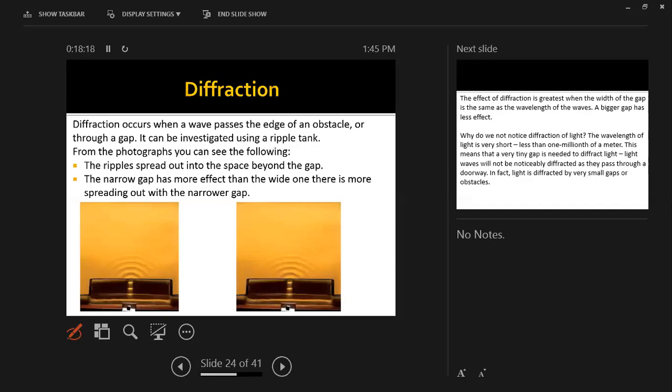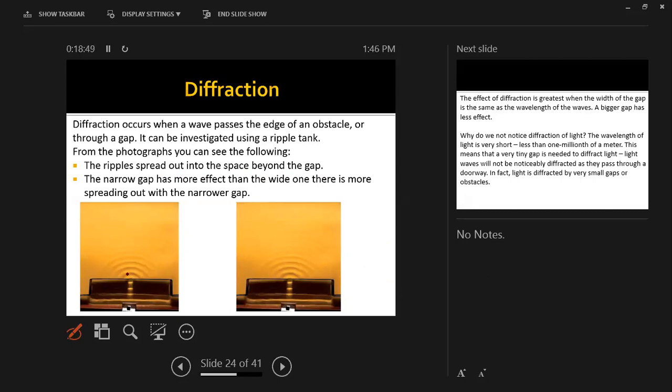We already defined reflection and refraction. What about diffraction? So diffraction occurs when a wave passes the edge of an obstacle, as you see over here. When it passes the edge of an obstacle, the diffraction will happen. Okay. So the ripples spread out into the space beyond the gap. As you see, they are spreading out over here and here. So the narrow gap has more effect than the wide one. There is more spreading out with the narrower gap.